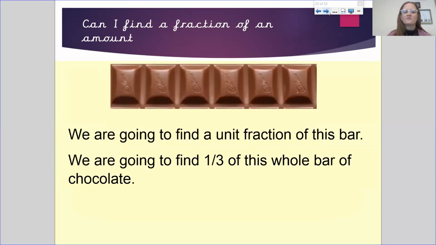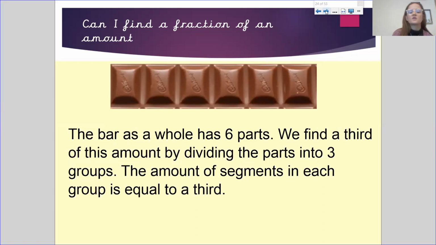So if we were going to find a unit fraction of this bar, we're going to find, and this is the important bit, 1/3 of this whole chocolate bar. Although the bar is separated into 6 parts, we want to find 1/3 of this amount, so we want to divide it into 3 groups.